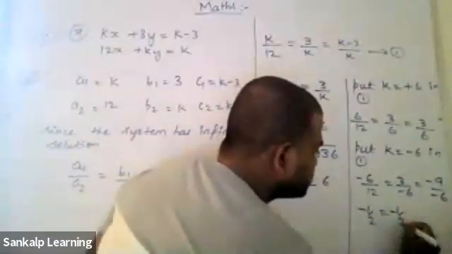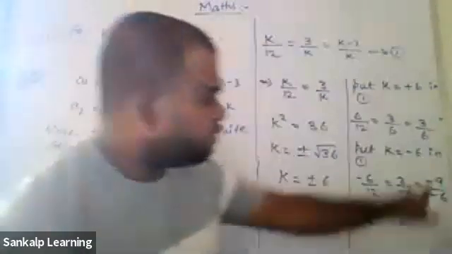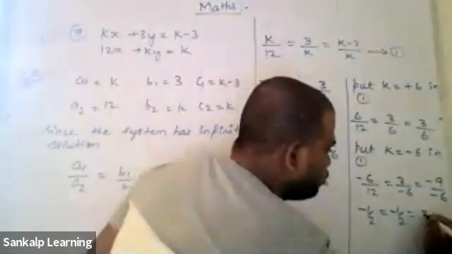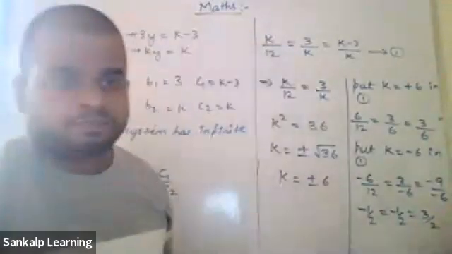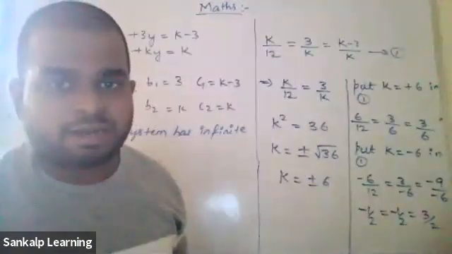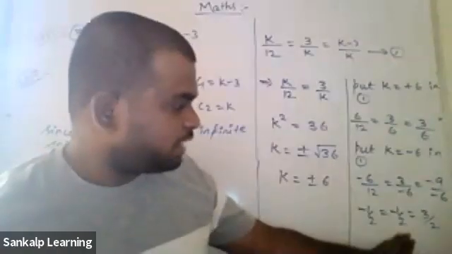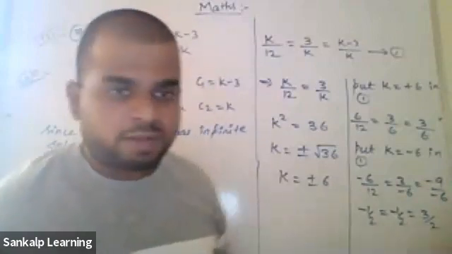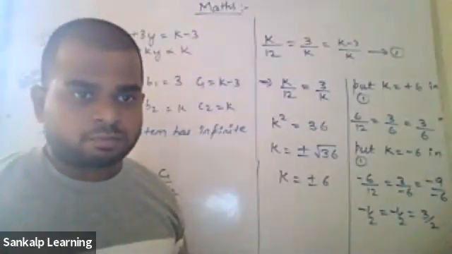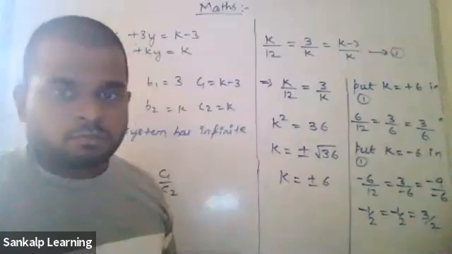So it becomes minus 1 by 2. Here minus and minus get cancelled. You will be left with 3 by 2. I'm doing it directly, I hope you understand. Now can you tell me, minus 1 by 2 is equal to minus 1 by 2, but is it equal to 3 by 2? No, sir.